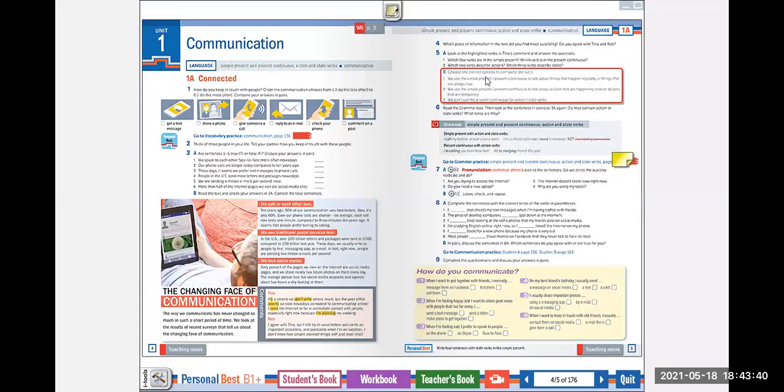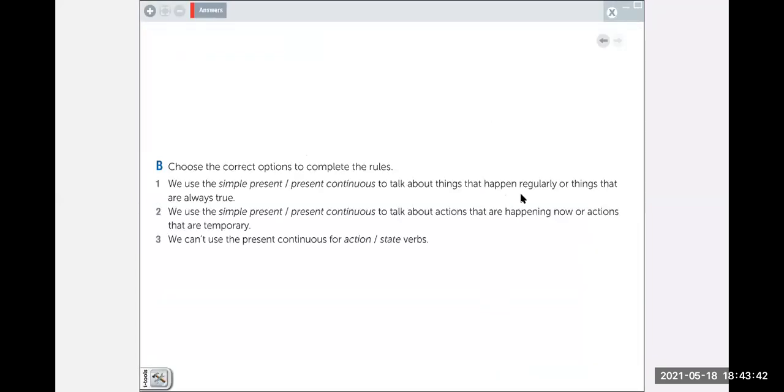We are going to complete this rule. It says, choose the correct options to complete the rules. We use the simple present or the present continuous to talk about things that happen regularly or things that are always true. What do you think? What do we use? Simple or continuous? Present simple, right? To things that happen regularly.